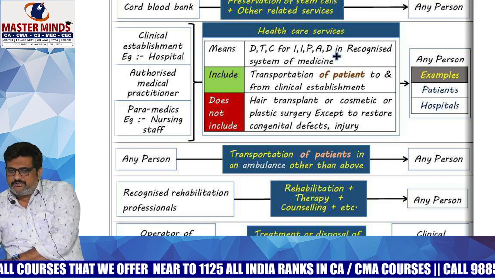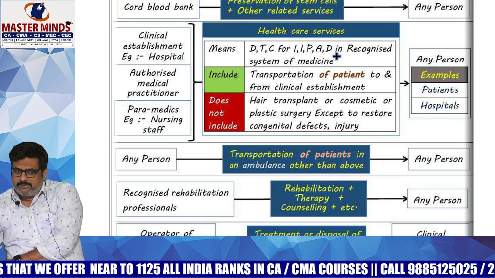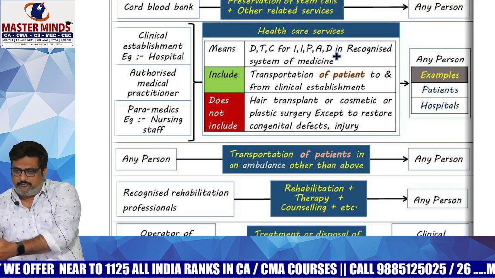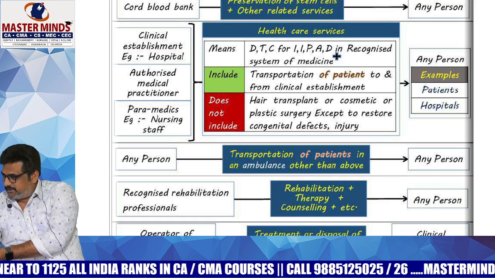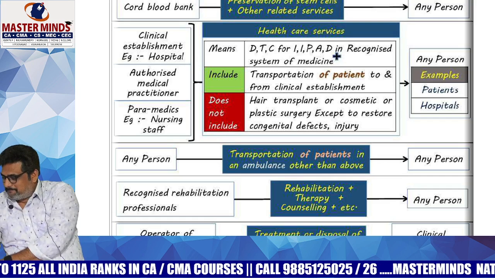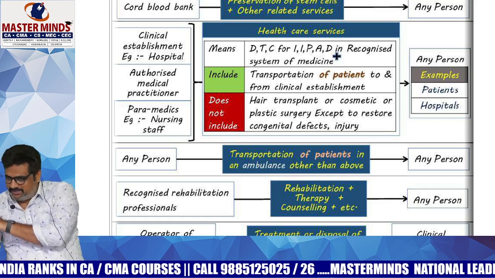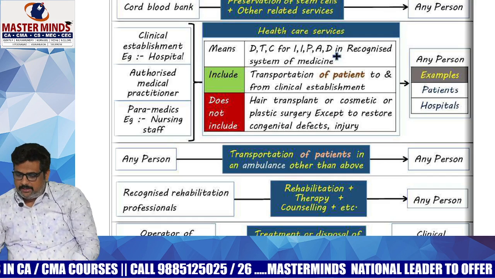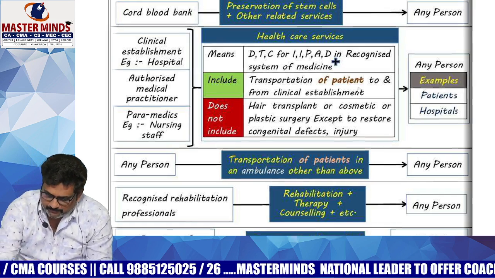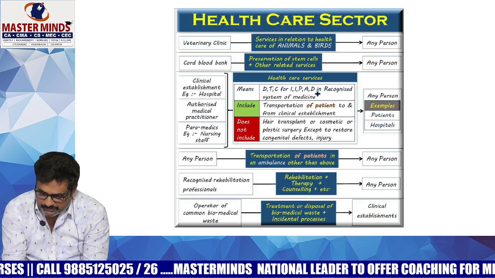One is ambulance run by hospital. Second one is ambulances run by third private parties, not of hospitals. Which type of ambulances are exempted? Both. Both are actually exempted, whether it is run by the hospital or third parties. Both are exempted.